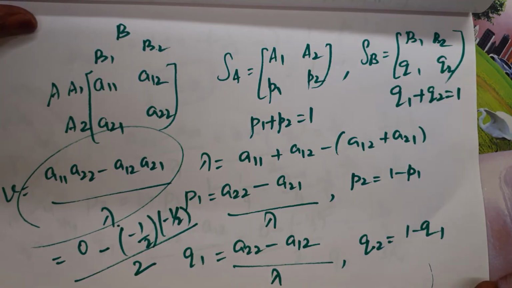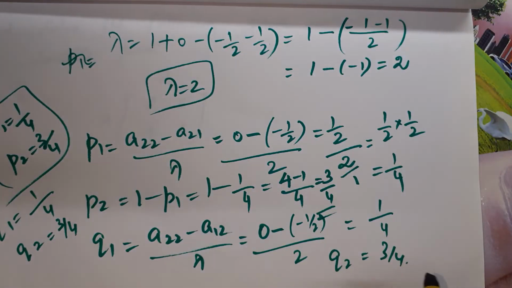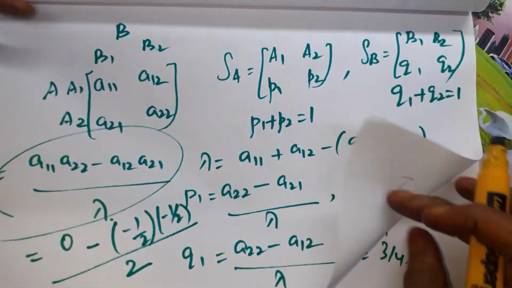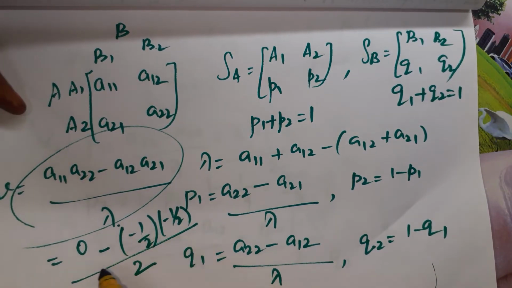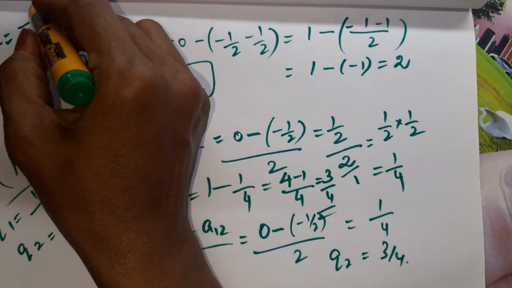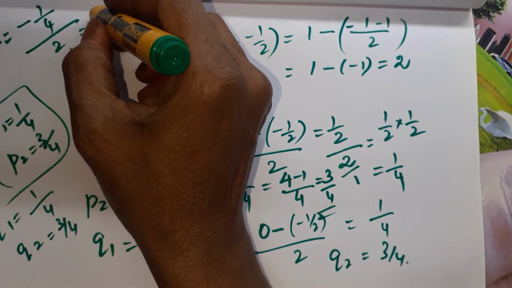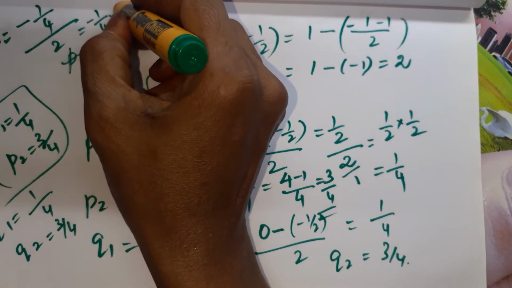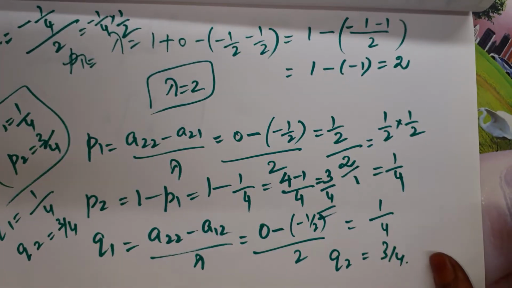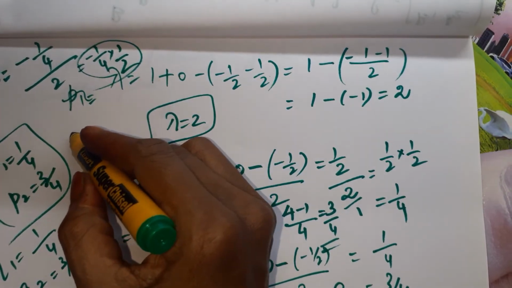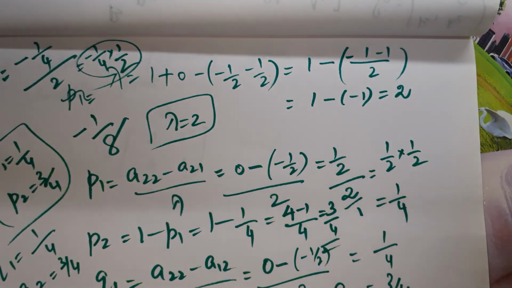So V is equal to minus 1 by 4 by 2, which, when it comes to the numerator, is minus 1 by 4 into 1 by 2, it is minus 1 by 8.